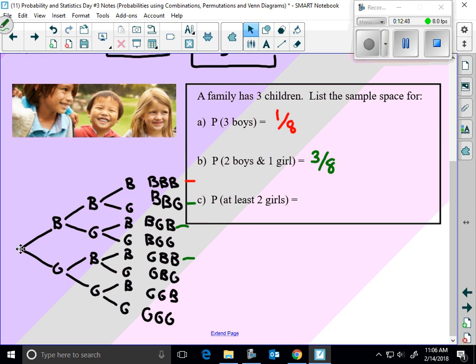Okay. Probability of at least 2 girls. So I've got to have 2 girls or more. 1 there, 1 there, 1 there, 1 there. Looks like 1/2. That's how you do the probability using a tree diagram.